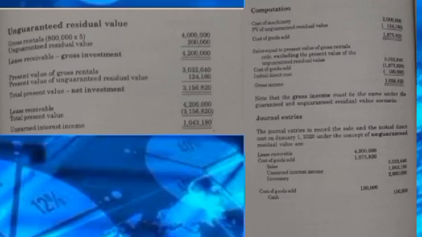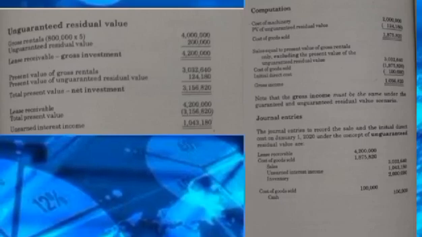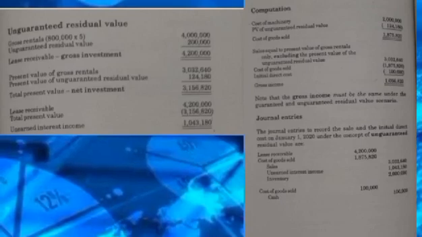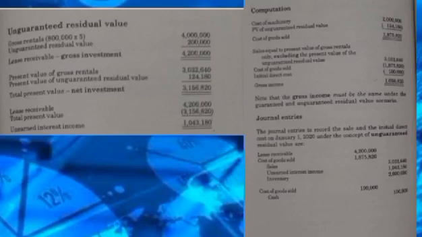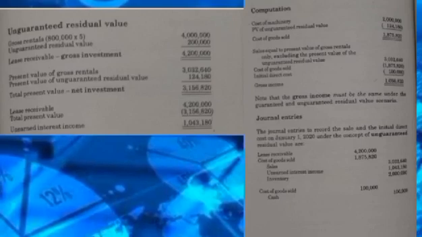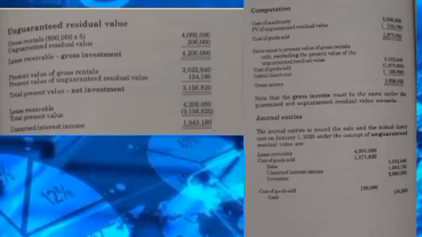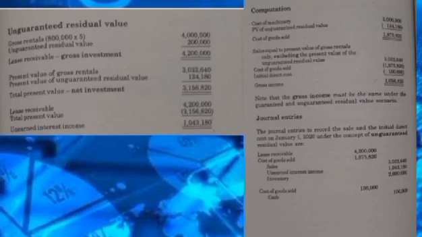Present value of gross rentals is 3,032,640, and present value of unguaranteed residual value equals 124,180. To find the net investment, add the 3,032,640 to 124,180, which is 3,156,820. Lease receivable equals 4,200,000, and total present value equals 3,156,820.